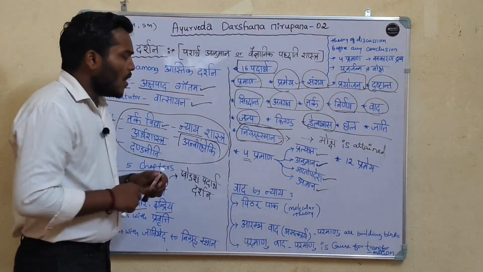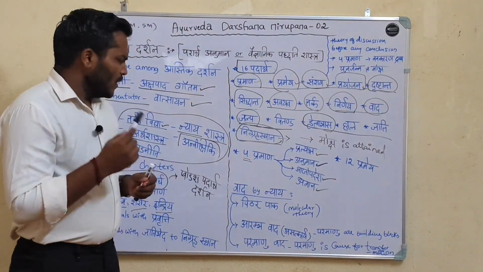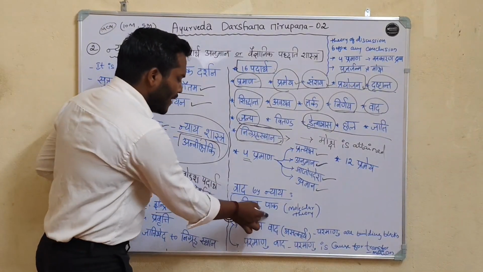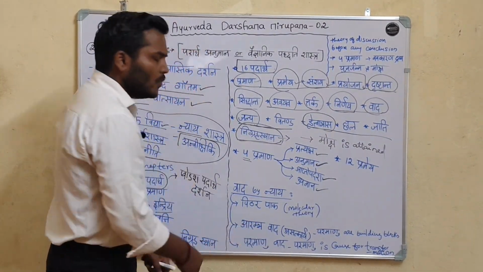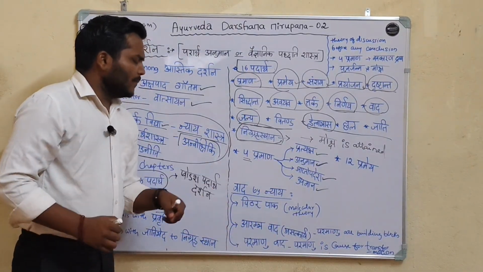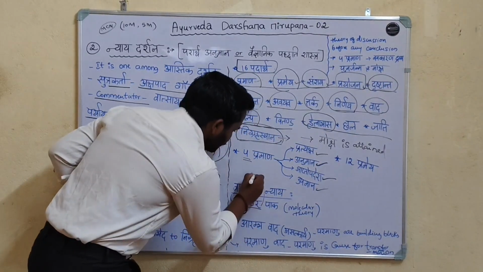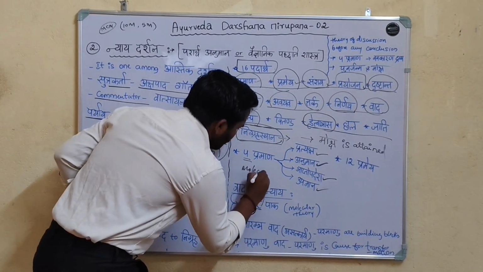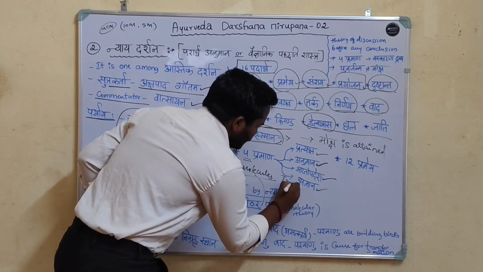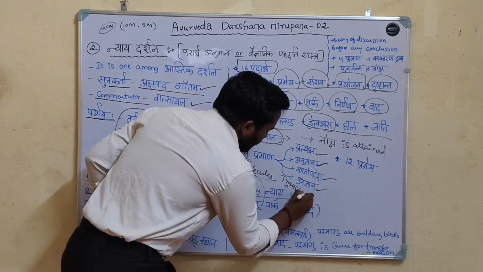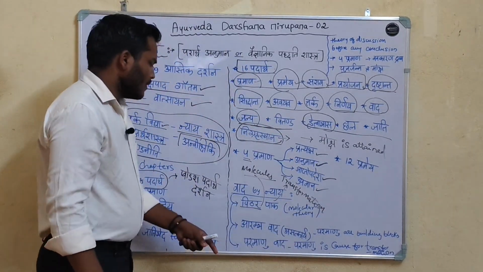The vadas explained by Nyaya Darshana are pitharapaka vada, arambhavada and paramanu vada. Pitharapaka vada: pithara means molecules, and paka means transformation.